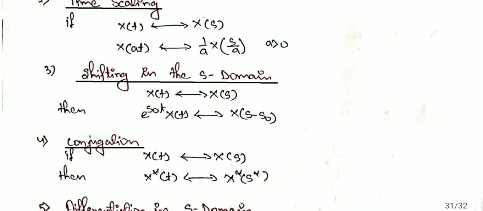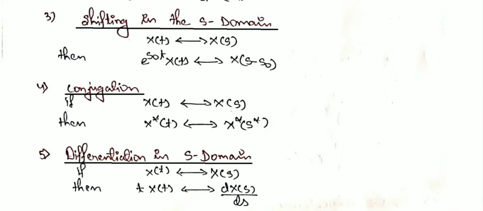Okay. The next property is shifting in the s domain. When we shift in the s domain, it is just multiplied by e to the power s0 t. We note one point: if there is a minus in this, then here it is positive, and if there is a positive, then there is a negative. The next property is conjugation. If we take the input conjugate, then the output is also conjugate, and overall we take the conjugation.